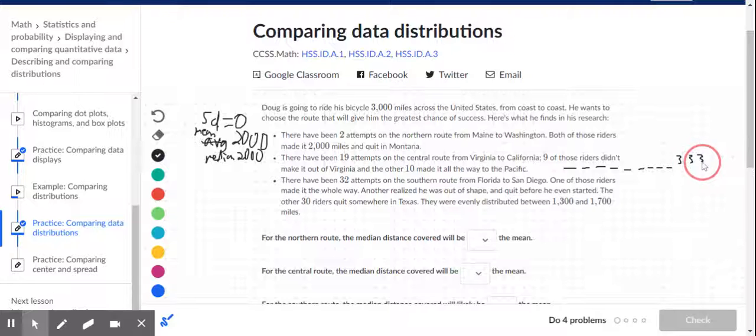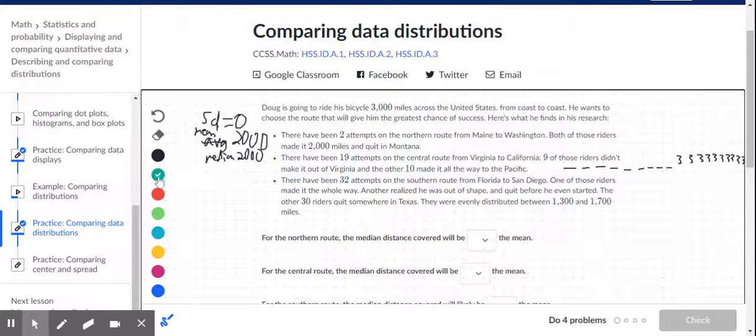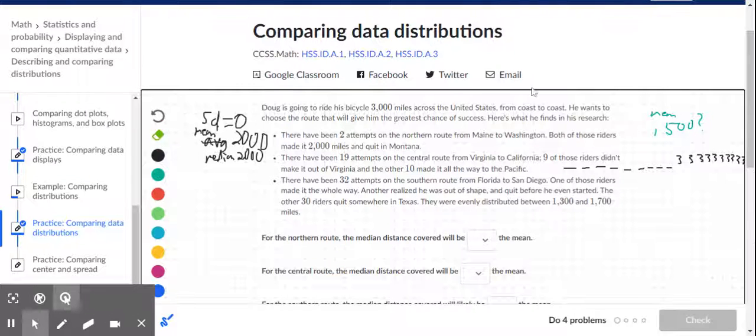They all went 3,000. Now, what's that mean? Well, the average is going to be somewhere in between 3,000 and not very much, right? So somewhere in the middle there, so 1,500-ish we could guess for the mean. We can't say it exactly because we don't know how far these people actually went in Virginia. We don't know the mileage or the distance covered at all.